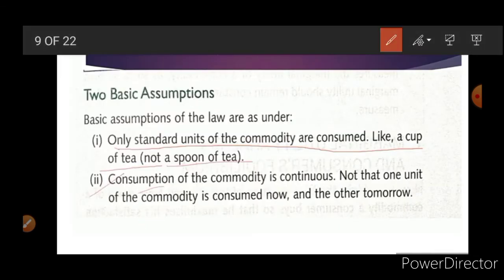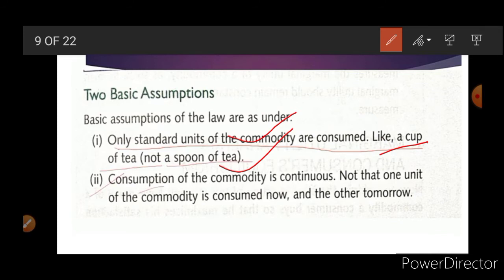Now this is applicable when we follow two conditions. What are these two conditions? Standard amount of consumption, a standard unit of the commodity. Like if we talk about a cup of tea, we are not going to discuss a spoon of tea.